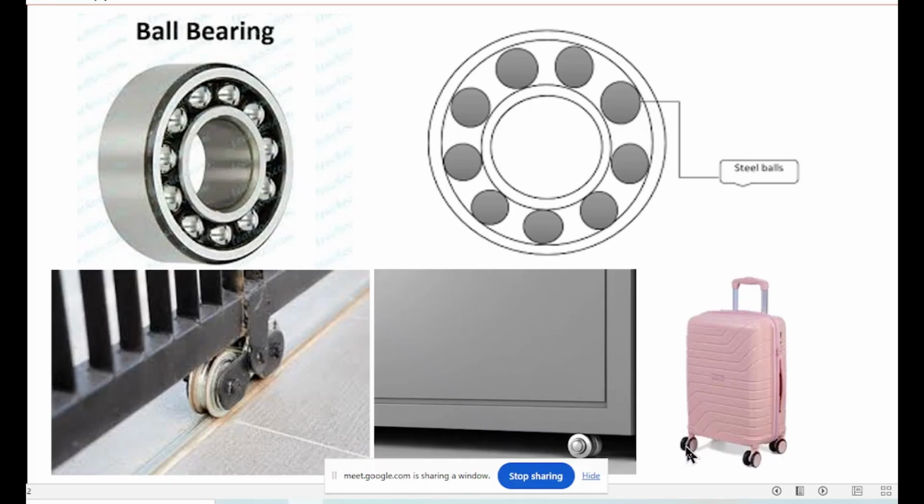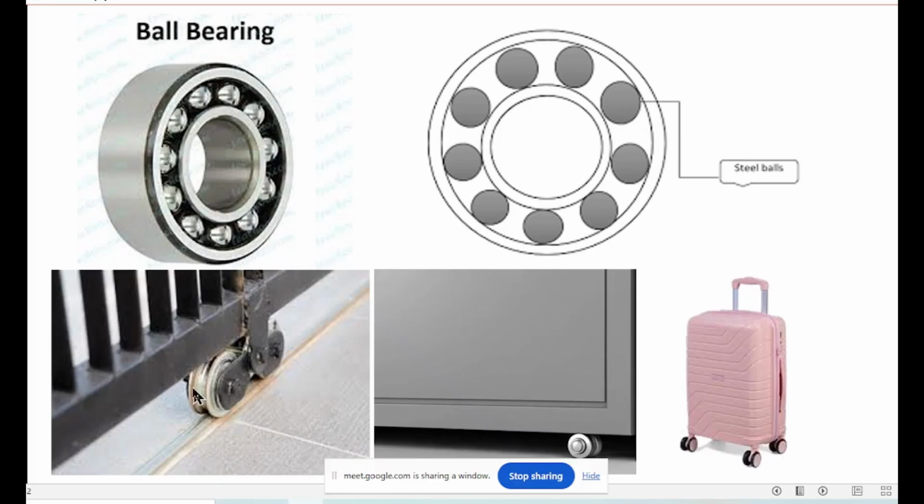These are suitcases with wheels. The trolley bags. All the trolley bags, suitcases with wheels. Again, the same thing. Rolling friction less than sliding friction. So all these ball bearings, this you find in any motor, in your fan, in your mixer grinder, anywhere. Whenever it turns, it will be ball bearings. So that is to decrease friction.